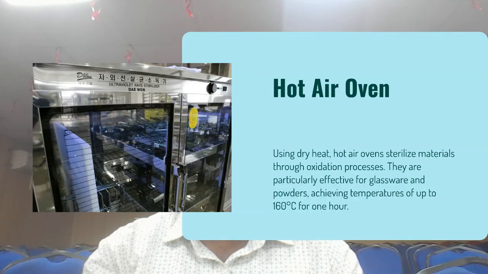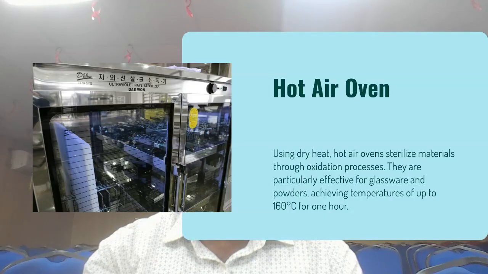The hot air oven is a simple instrument made of stainless steel with an asbestos gasket, perforated plates, and an internal fan to circulate the hot air. When the temperature reaches nearly 160 degrees Celsius and is maintained for 1 hour as per the pharmacopoeia, the products kept inside will be sterile.